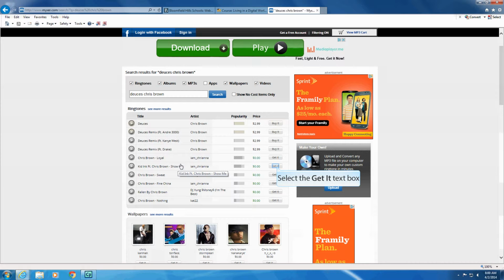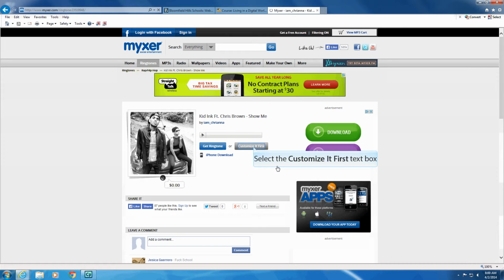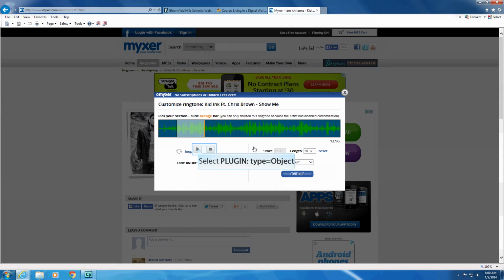You could customize your song so the ringtone is your favorite part or choose to just download it. Here you can choose the length of your ringtone.